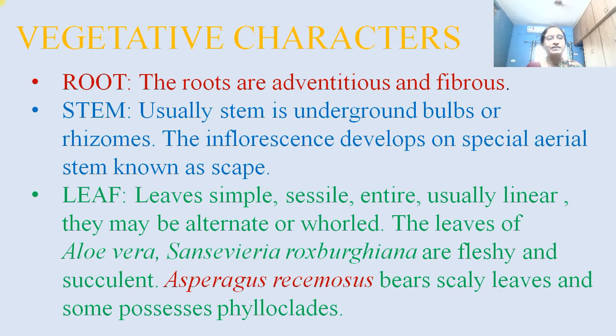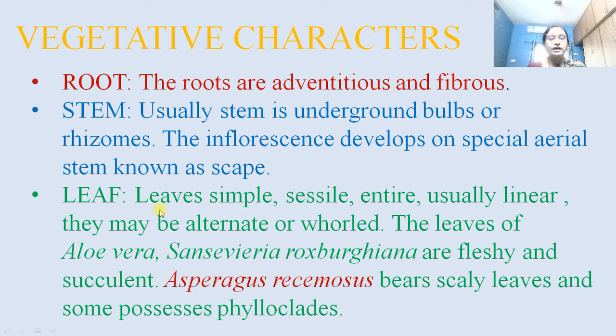Then vegetative characters. We will start vegetative characters from the root. Roots are adventitious and fibrous as this family is of monocot. It belongs to monocotyledons and that's why the roots are mostly adventitious and fibrous. Then about the stem, usually the stem is underground bulbs or rhizomes. The inflorescence develops from a special aerial stem known as the scape.